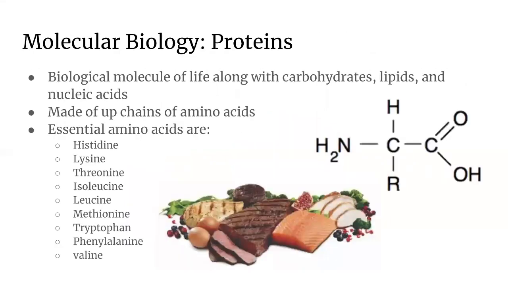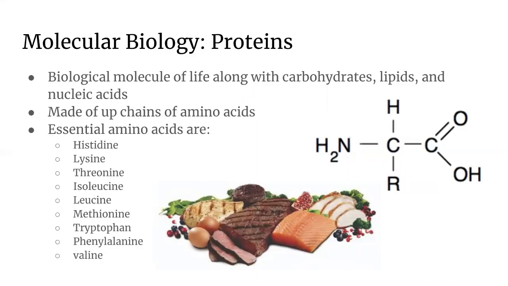To begin with, we will be looking at what proteins are and how they are an important factor to sickle cell anemia. Essentially, proteins are the biological macromolecules of life, along with carbohydrates, lipids, and nucleic acids. They are formed by a chain of amino acids where one monomer consists of a central carbon atom with an amino group, carboxyl group, and an R group which determines the type of amino acid.